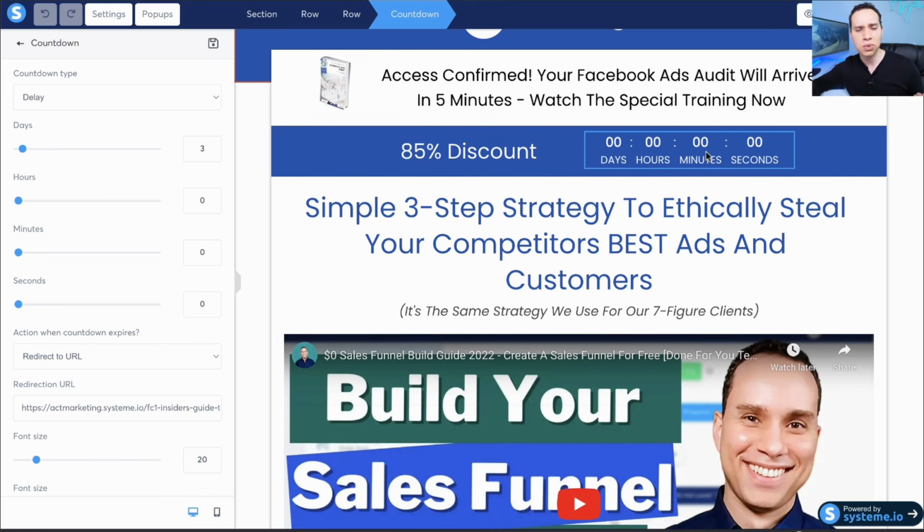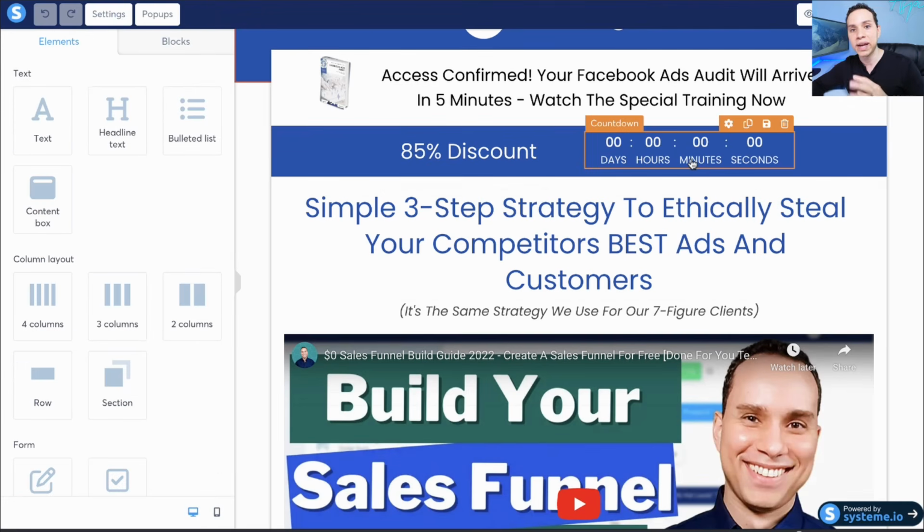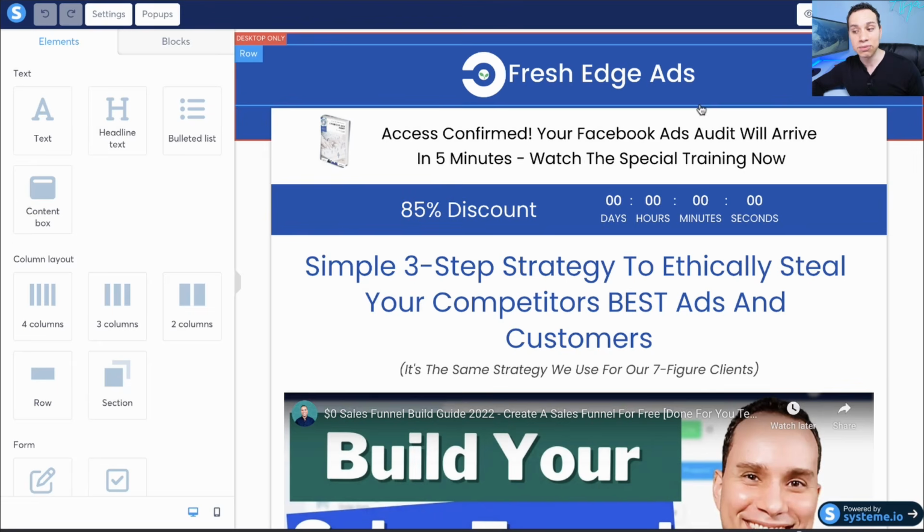So like, let's say you want to do a launch sequence, then as you send emails out saying, hey, there's only 3 days or 5 days or 24 hours left, this countdown timer, once it reaches 0, will actually automatically redirect people over to a different page, essentially saying, sorry, the deal's over. And what's really cool is this is separate for every single person who goes through your funnel. So it's like an evergreen countdown sequence.